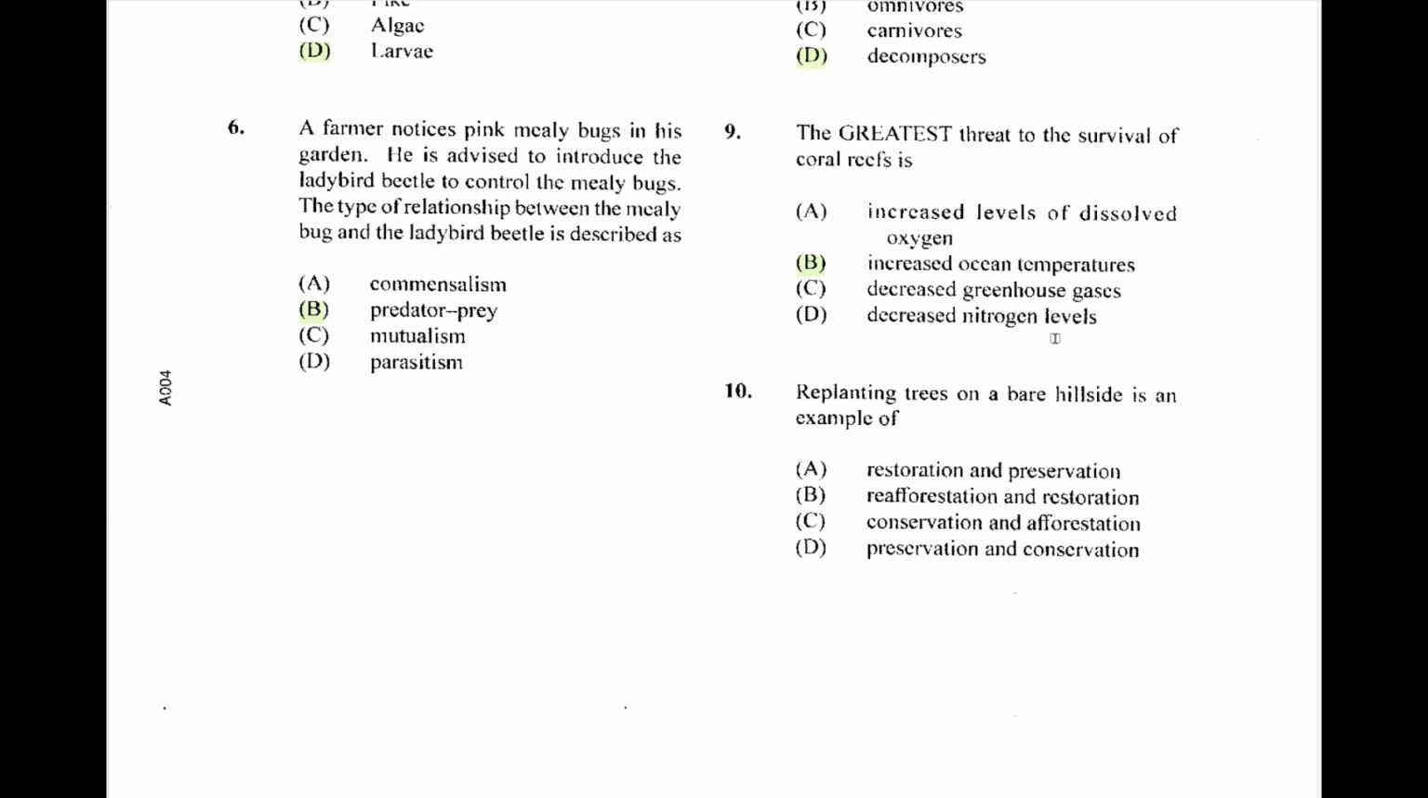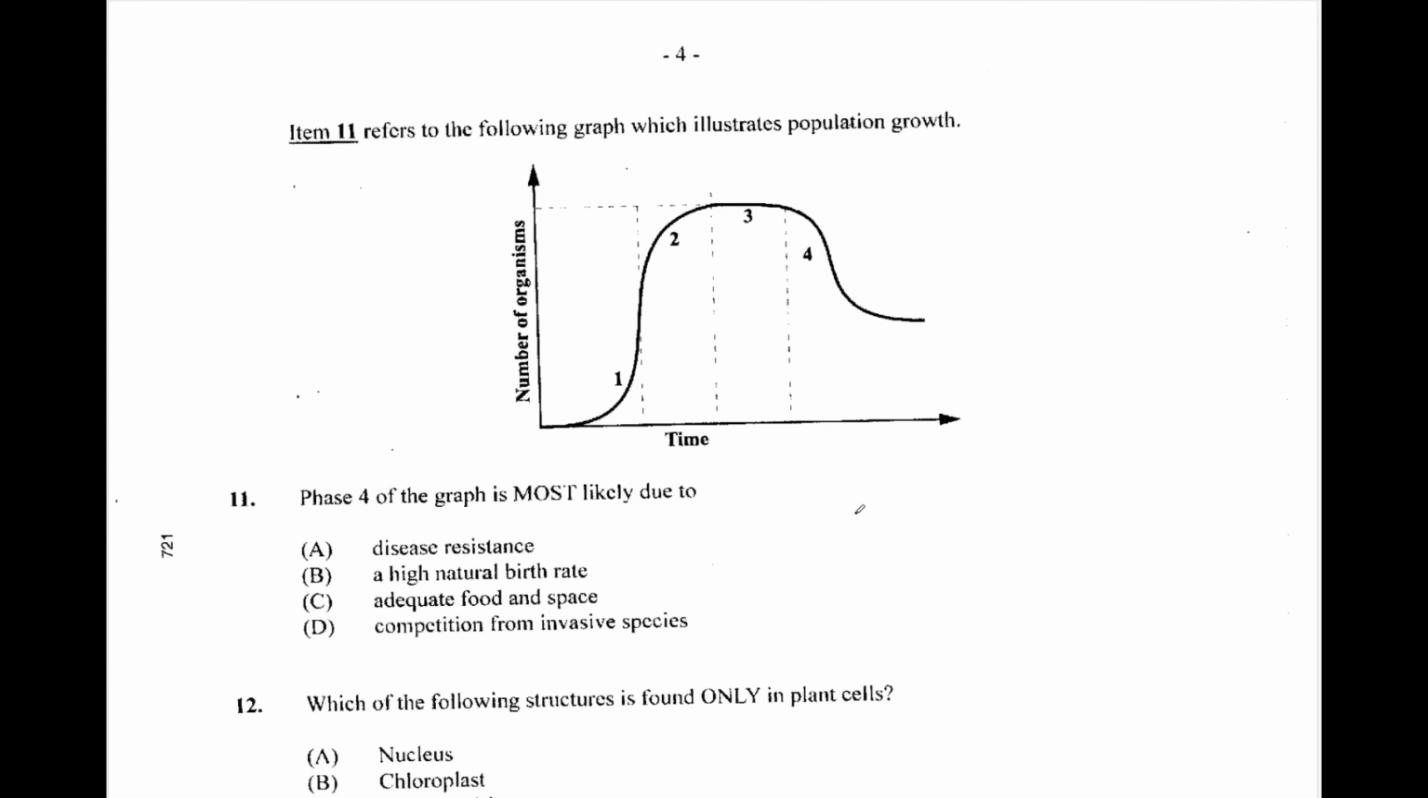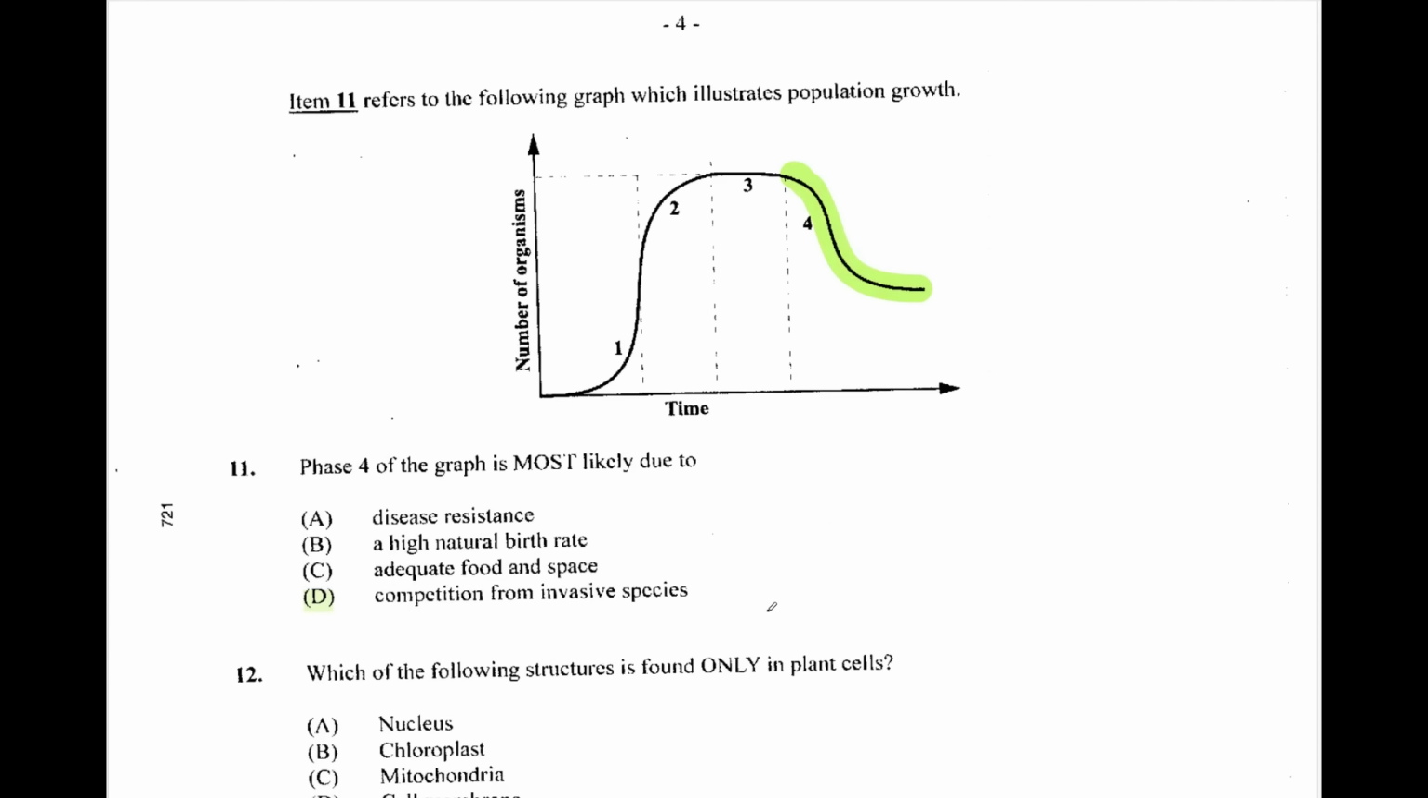Number 10. Replanting trees on a bare hillside is an example of. Read through the answers. If we are replanting, it means reforestation and restoration. On to question 11, which refers to the graph that illustrates population growth. Phase 4 of the graph is most likely due to, we see there's a dip in the population at phase 4. Competition from invasive species. 11 is D.